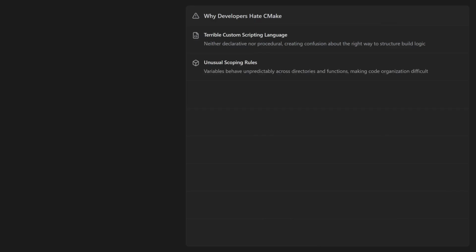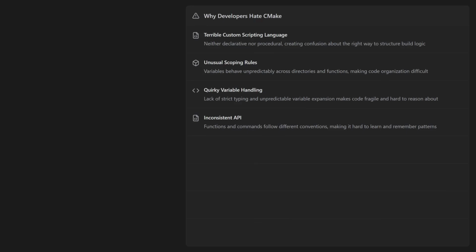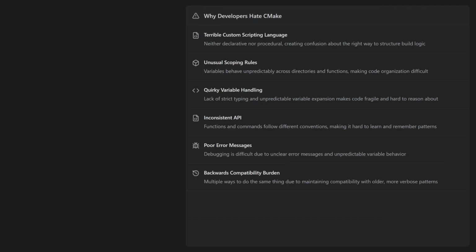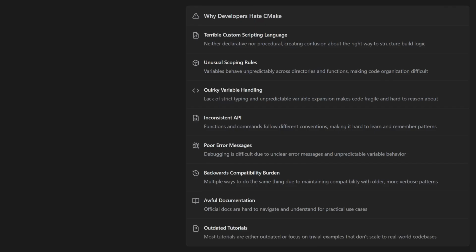It also has unusual scoping rules, quirky variable handling, and an inconsistent API. The lack of strict typing and the tendency for variables to expand unpredictably makes debugging difficult, and the error messages are not good. It's also evolved significantly over its lifetime, but it maintains backwards compatibility with older, more verbose patterns, so you have multiple ways of doing the same thing. The documentation is awful, and nearly all tutorials are either outdated or focus on trivial examples that fall apart the moment you try to scale them up to a real-world codebase.